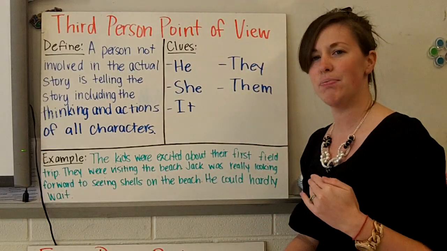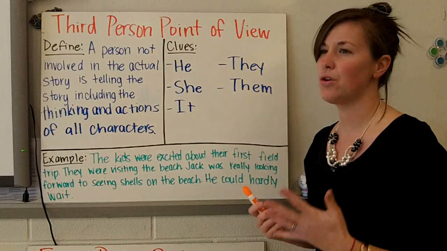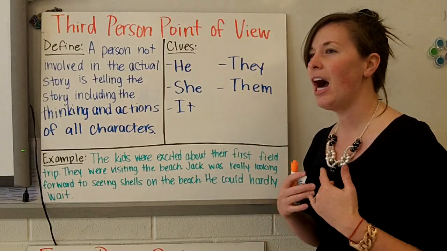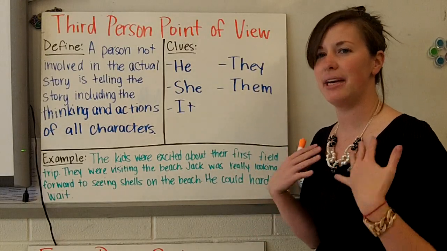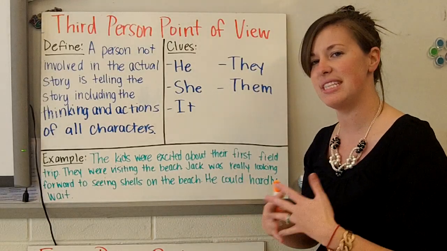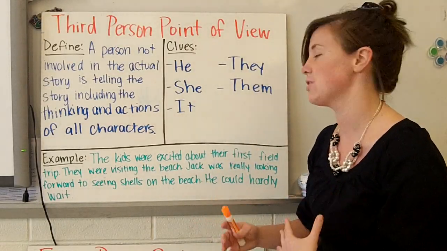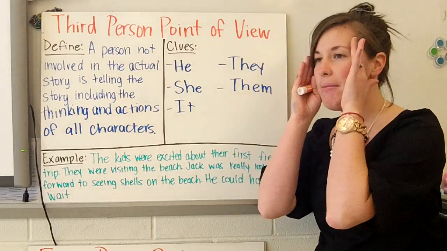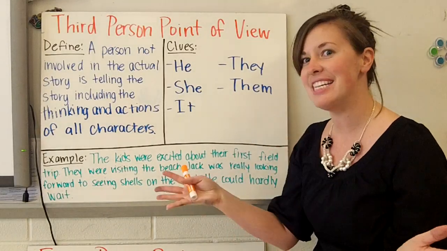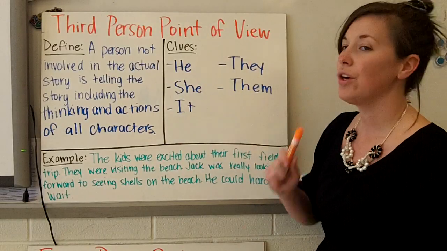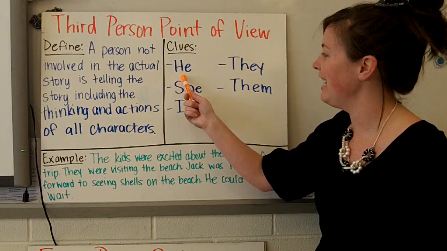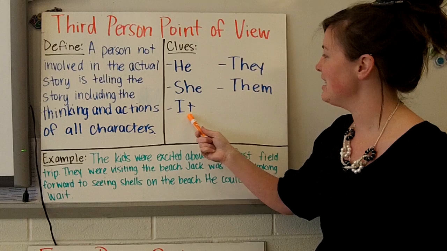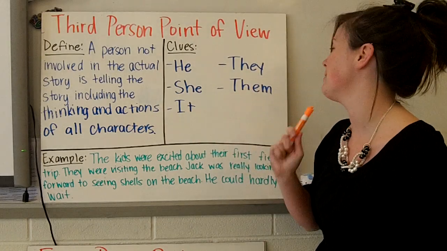When I'm reading a third person point of view story or novel or book, I always think kind of like I'm able to look in through a window and see everything that's going on in the story. Whereas if I'm talking about a first person point of view, I'm only able to tell you what I see in the story. Okay? Clue words you can look for include he, she, it, they, and them.